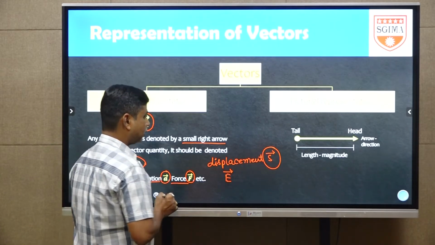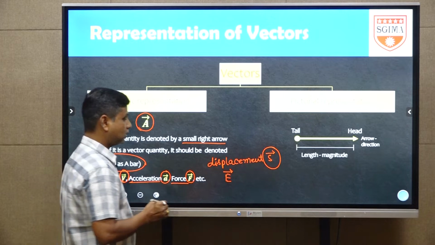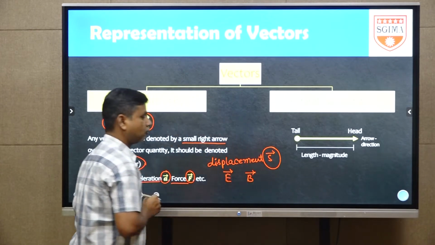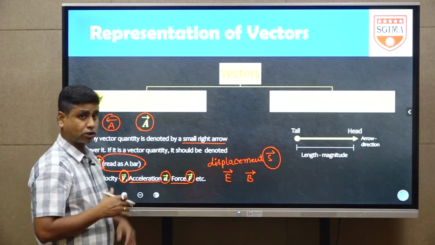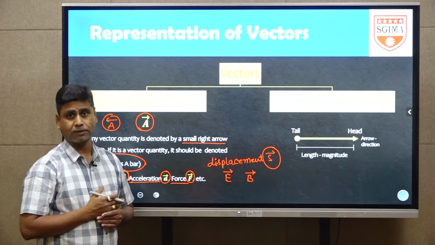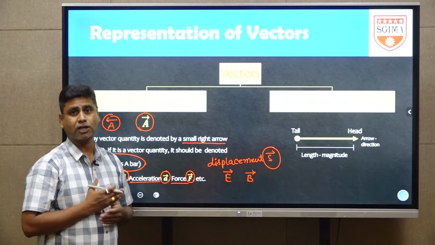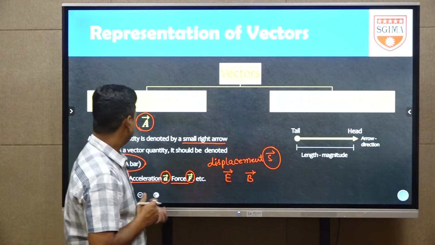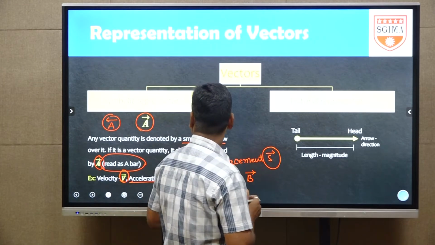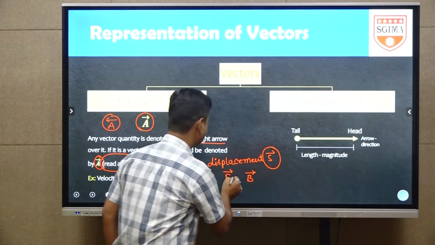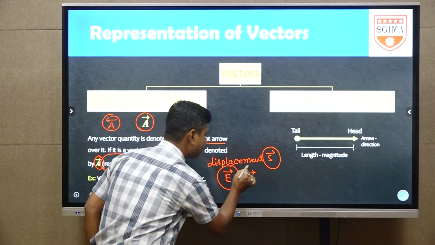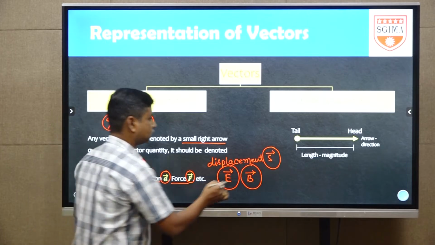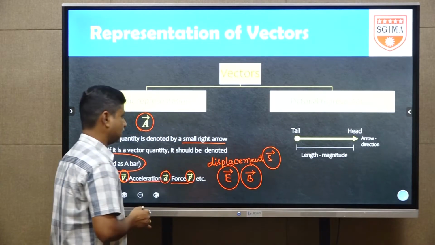Next, magnetic induction, it is denoted with B bar. It is also a vector quantity. Next, torque, torque is also a vector quantity. Angular momentum is also a vector quantity. Like this you can take a number of quantities. These are examples of symbolic representation. This is the symbolic representation of electric field intensity. It is the symbolic representation of magnetic induction. It is the symbolic representation of displacement.